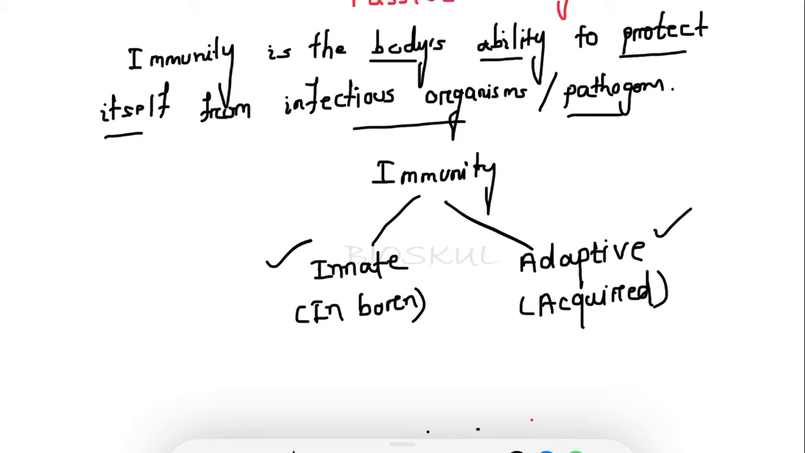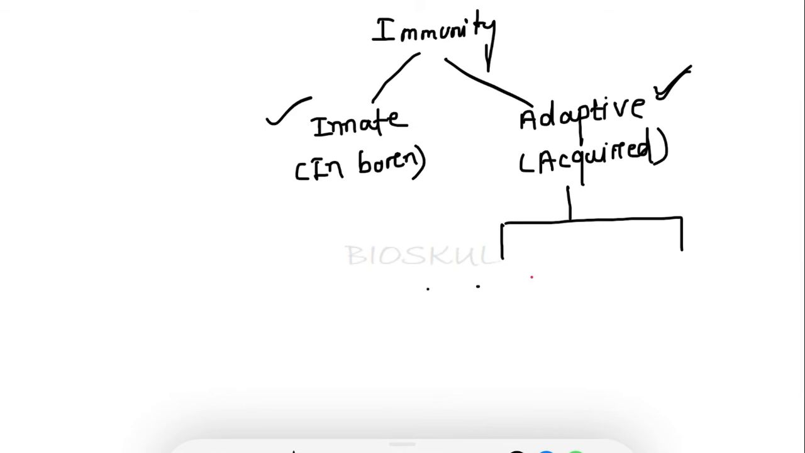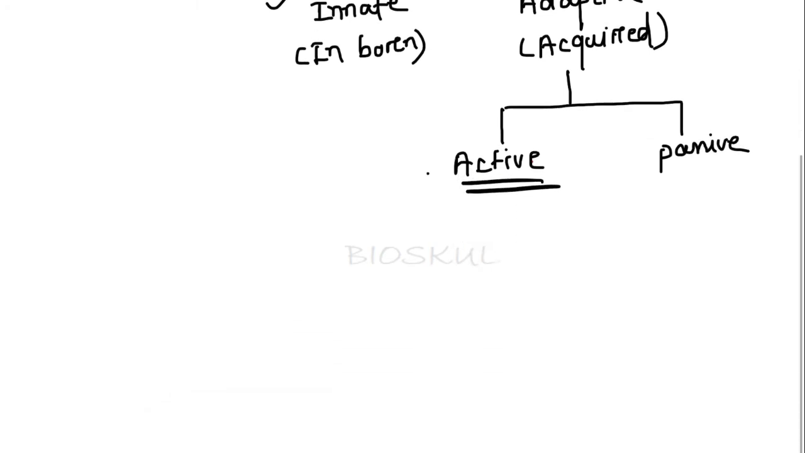I will make separate videos in detail about innate immunity and adaptive immunity. So let's focus on today's topic, which is active immunity and passive immunity. Active and passive immunity are types of adaptive immunity. So adaptive immunity is further divided into active immunity and passive immunity. Let's first know what active immunity is, then we will discuss passive immunity also.